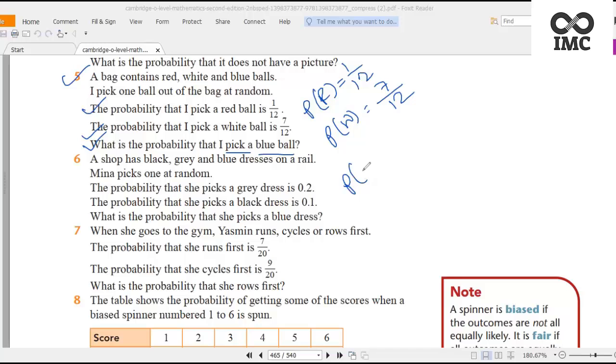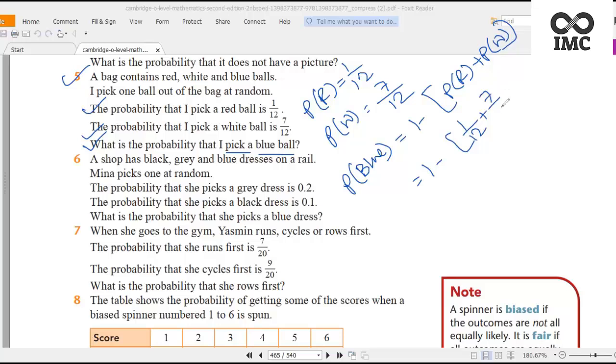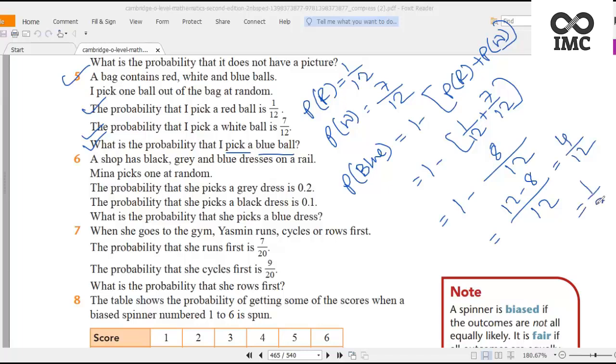The probability of a blue ball will be 1 minus (probability of red plus probability of white). So 1 minus (1 by 12 plus 7 by 12). Here 12 is our LCM. 1 plus 7 is 8. 12 minus 8 will be 4 by 12 or 1 by 3.